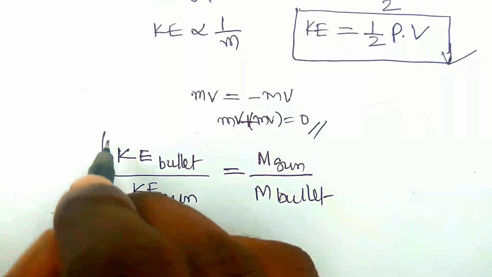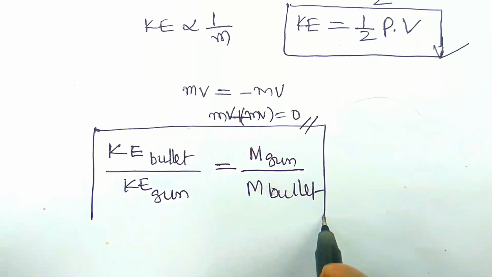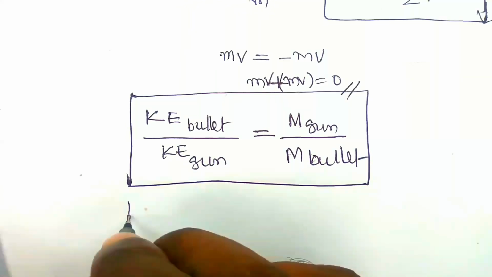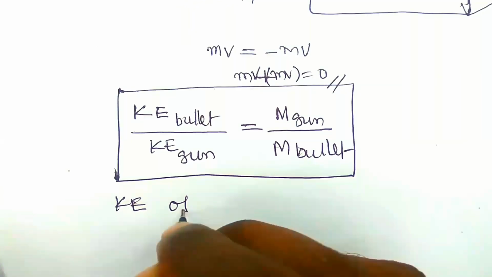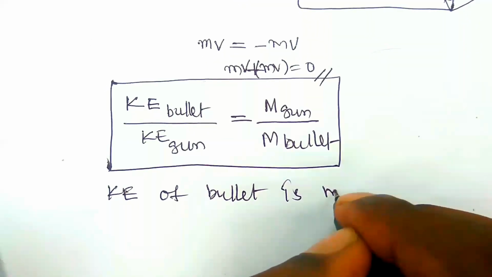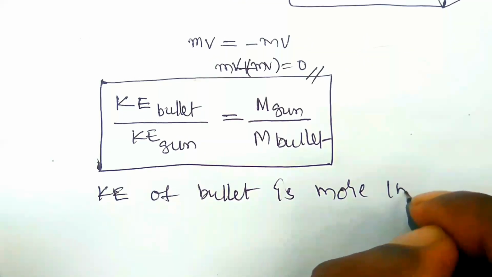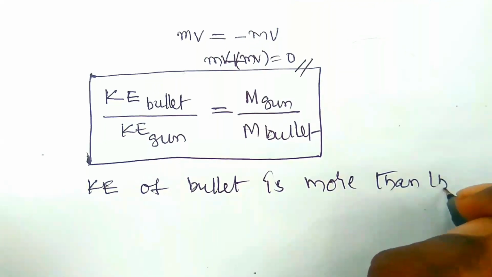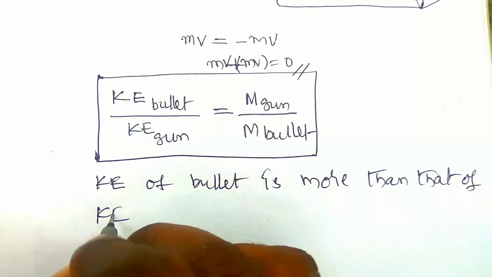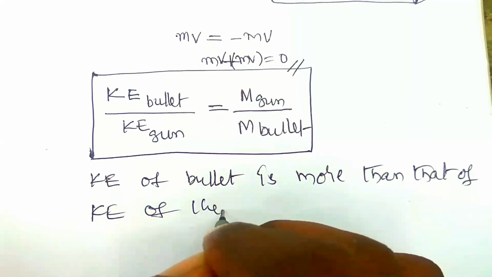From this we can say the kinetic energy of the bullet is more than the KE of the gun.